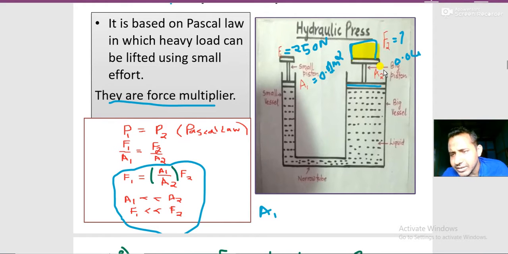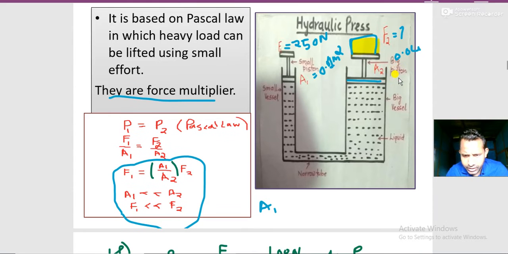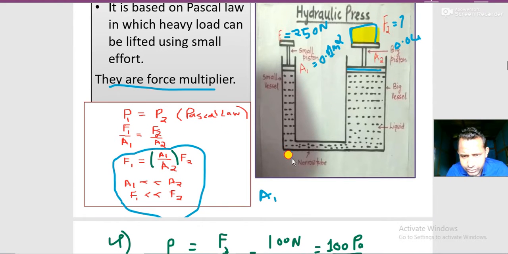If the area is multiplied by 4 times, then the force should be multiplied by 4 times, because if you divide by the area you will get the same value. Now here also you can write P1 equals P2.